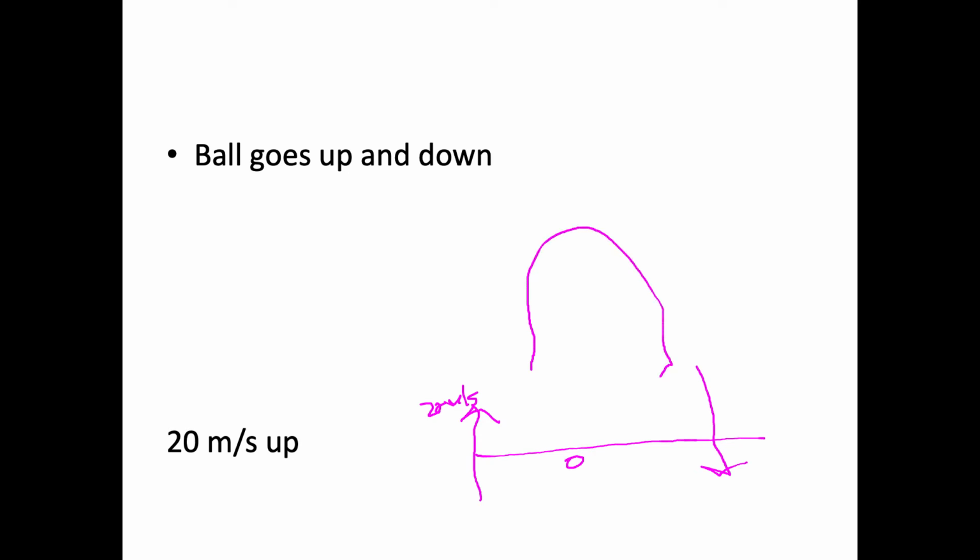Now, I want to show you something. This is one of the talking points. We have a ball, and we're going to give it a velocity going up of 20 meters per second, starting right here. It's going to go up, stop, and then come back down.